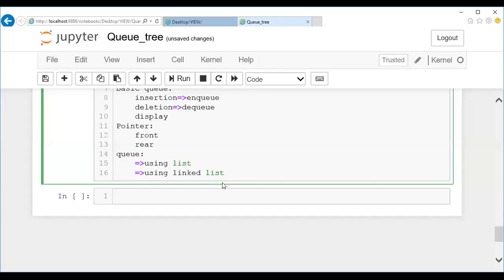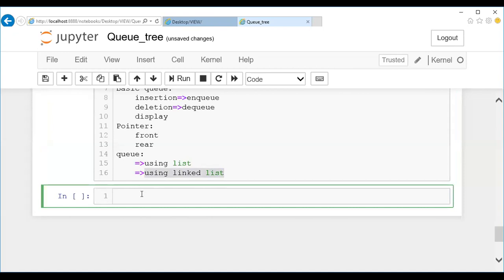So let me go back here. So this is what we were discussing, right? What I want you people to do is implement this queue operation using a linked list. A list is a very simple operation, declaring a list, we can do it. Linked list is something new for you, right? We saw stack using linked list. Now I want you people to implement queue using linked list.